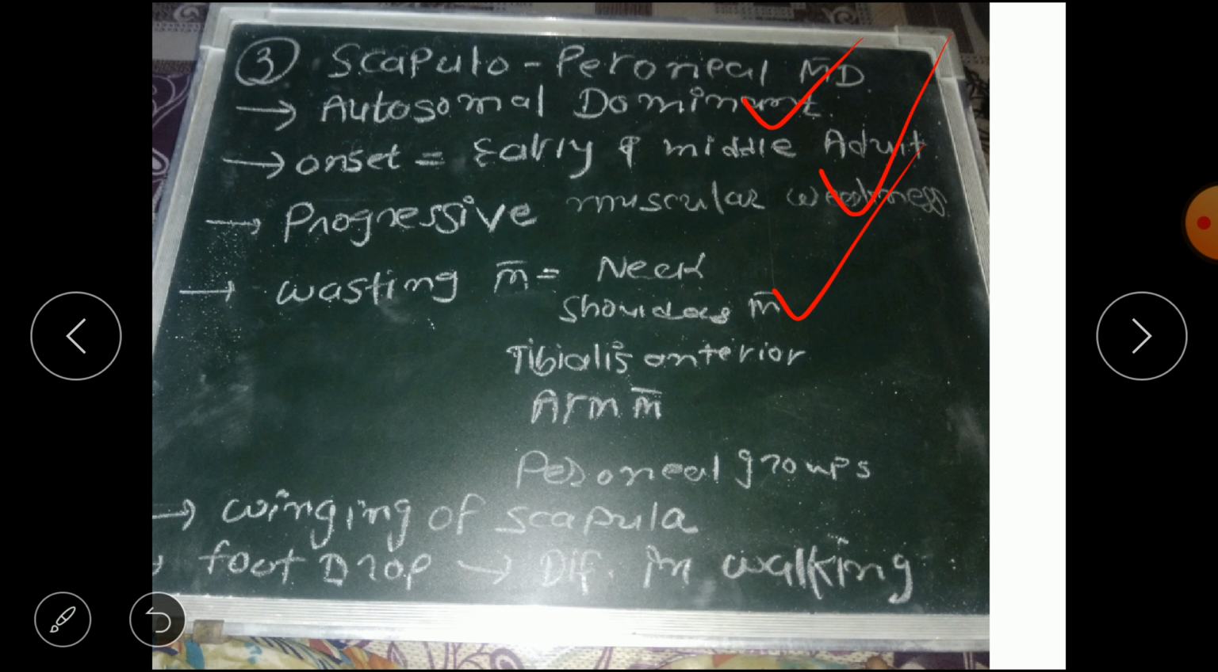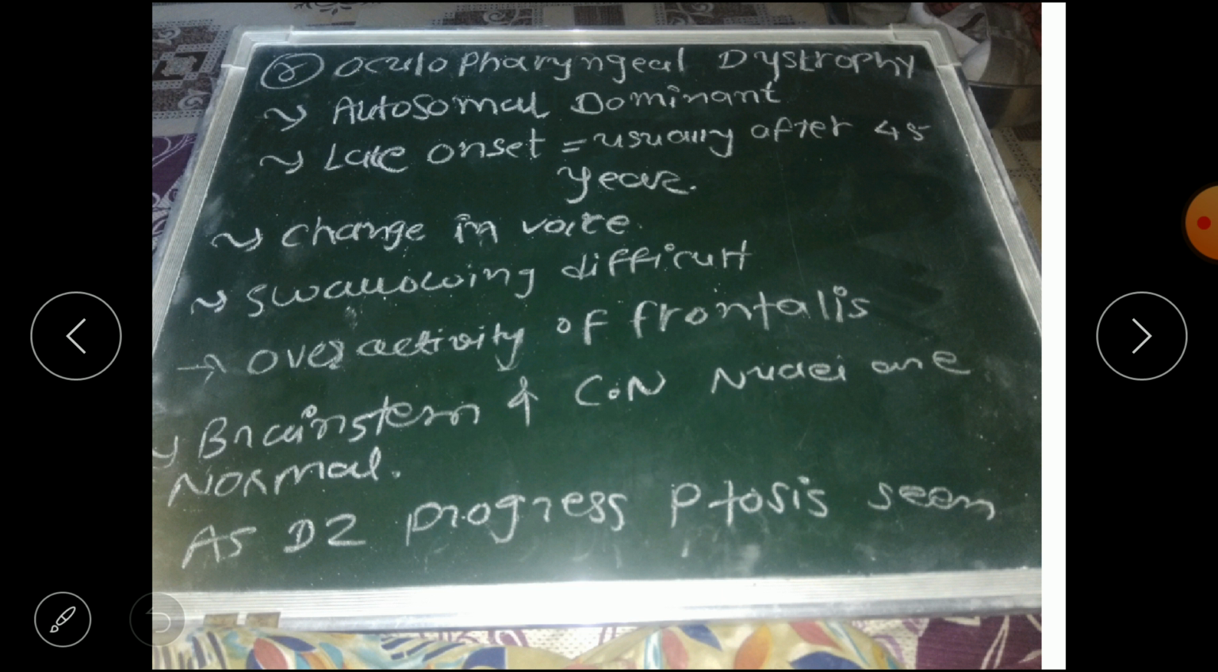It is also progressive and muscle weakness occurs. The affected muscles are neck muscles, shoulder muscles, tibialis anterior, arm muscles, and the peroneal group of muscles. So these muscles undergo wasting. Winging of scapula occurs, because it is scapulo. So winging of scapula, and foot drop related to the peroneal muscle because it undergoes wasting. So foot drop થઈ જશે, control નહીં રહેશે muscle પર. That produces difficulty in walking. So this is what about scapuloperoneal muscular dystrophy.